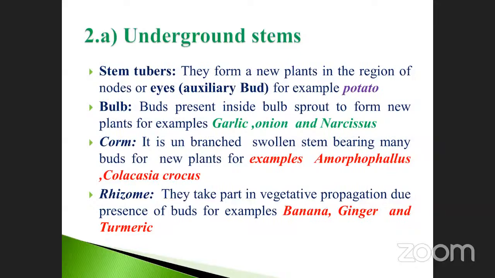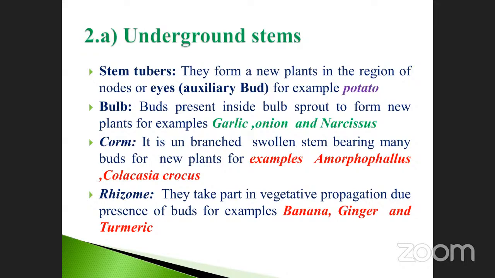Potato, sir. How is it? It stores starch and it's an underground stem, sir. Yeah, very good. Because beetroot, carrot, and radish are modifications of the underground root, but potato is an underground stem.